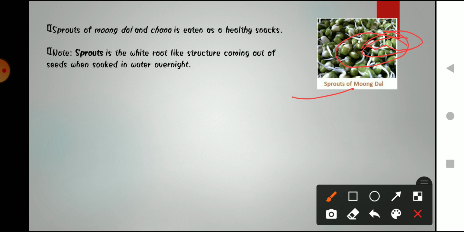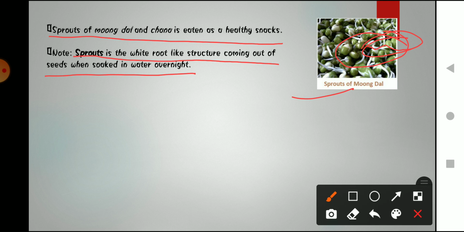So what is sprouting? From which pulses can we do it? We can do it in moong dal or chana dal. Both pulses we can try this with. Note that sprouting is the white root-like structure coming out of seeds when soaked in water. In this picture, the moong dal seeds are shown, and a thread-like structure is coming out from these seeds. This thread-like structure is known as sprouts.